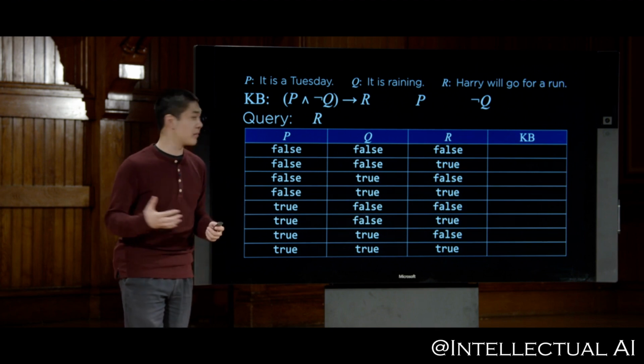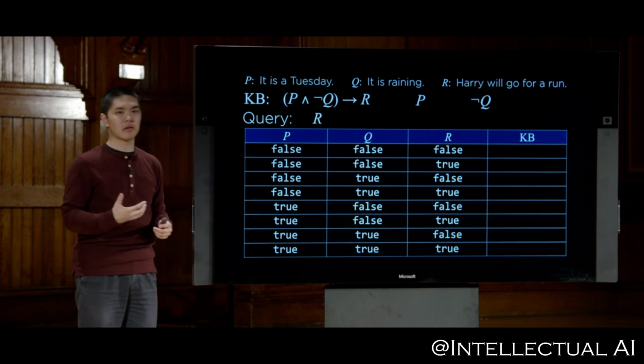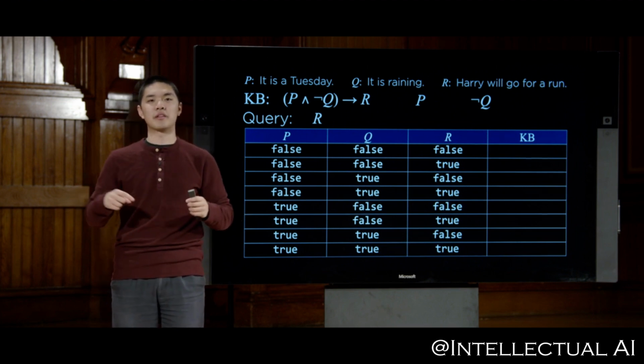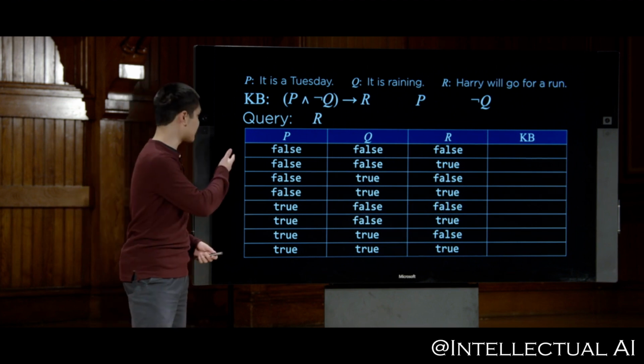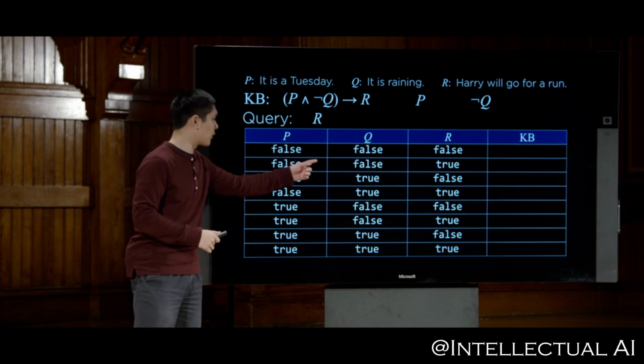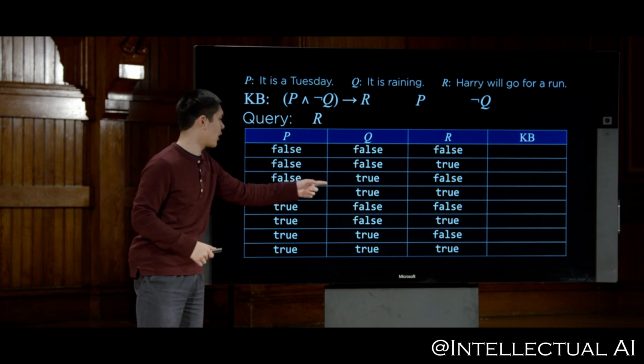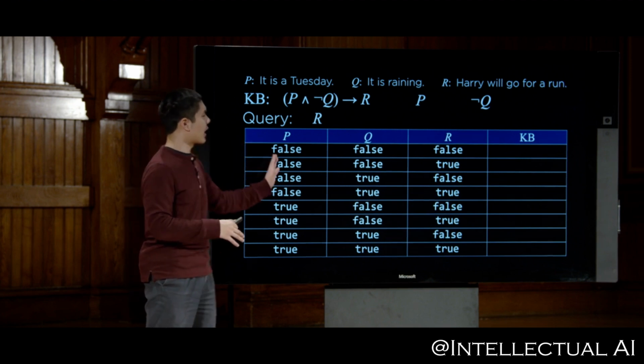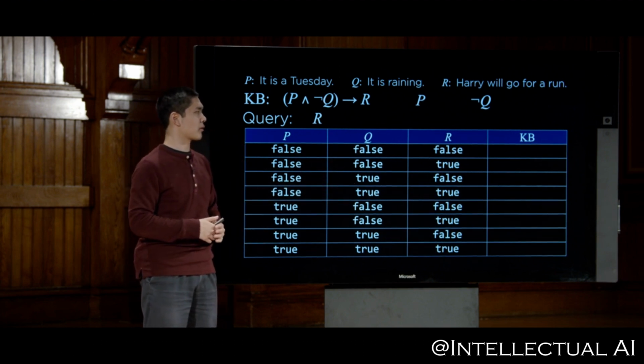So the first step is to enumerate all of the possible models. We have 3 propositional symbols here, P, Q, and R, which means we have 2 to the 3rd power, or 8 possible models. All false, false, false, true, false, true, false, false, true, true, etc. 8 possible ways you could assign true and false to all of these models.